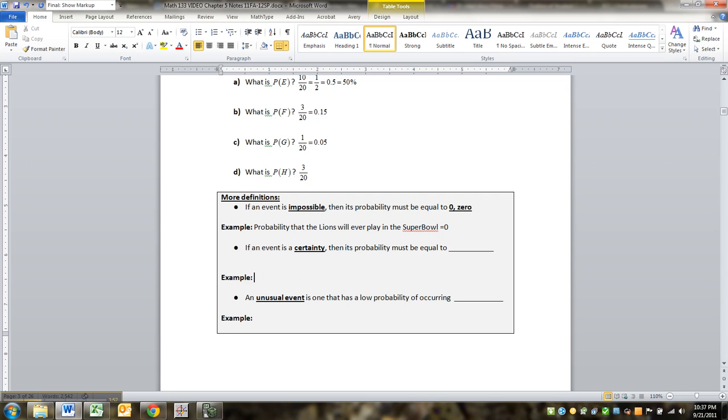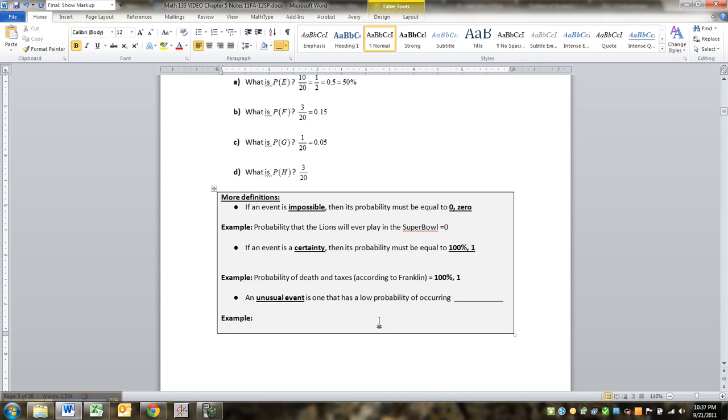How about this? The probability of death and taxes, according to Franklin. I think it was Franklin. It was either him or Jefferson. I'm pretty sure it was Franklin. He's the kind of person that would say something like that. Is 100%, i.e. 1. You're never going to get out of death and taxes, no matter what the vampire shows claim otherwise. So 100%, 1, if it's something that's definitely going to happen.